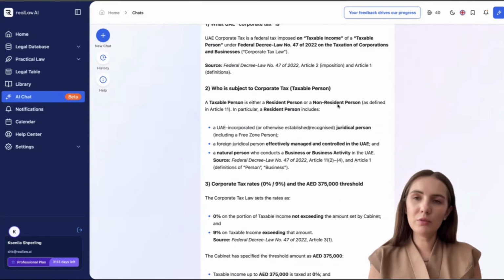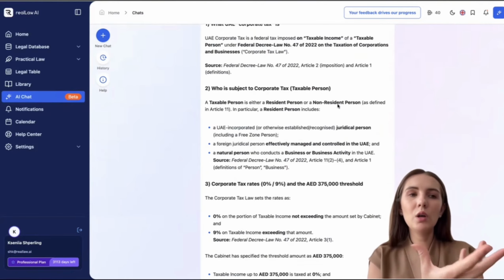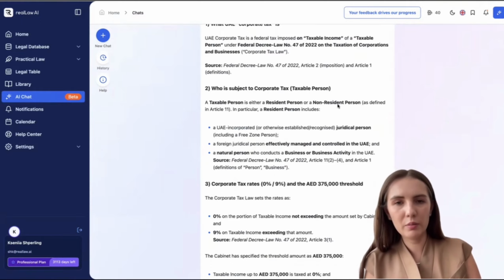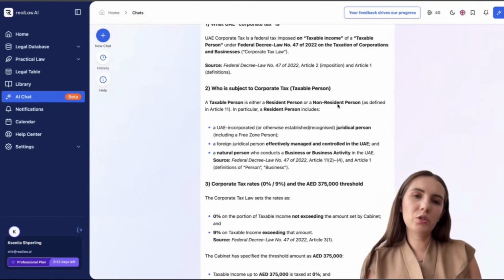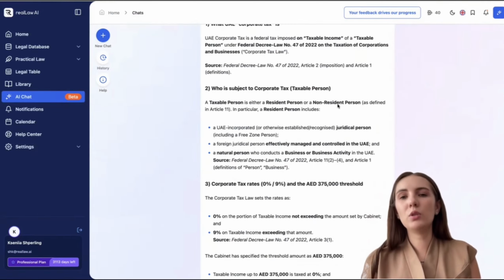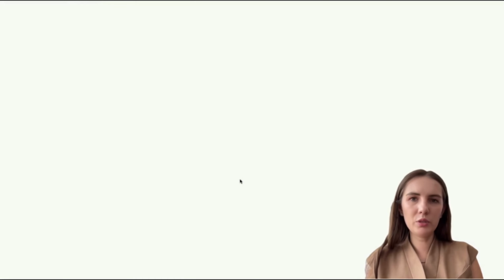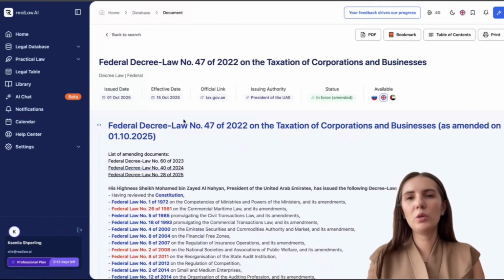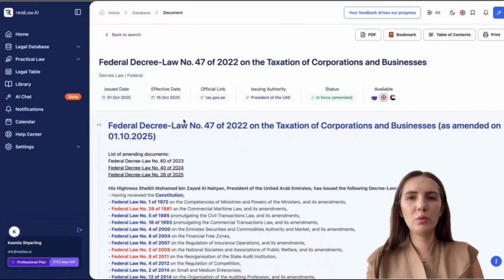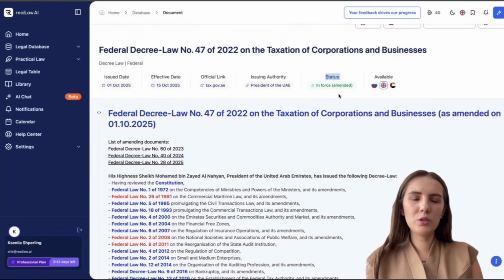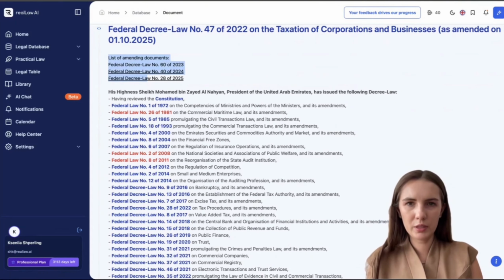And that's also a key difference from the legal database search bar when we search by keyword without AI versus with the AI function, because in the AI function, you can write queries in any language. And of course, you can also have direct access to the text itself. We always have links right here. By clicking on Federal Decree Law number 47, we'll go to the law we already accessed through the legal database. So it's not new to us. We also pay attention to the statuses, amendments, and all the links that are located within the service.